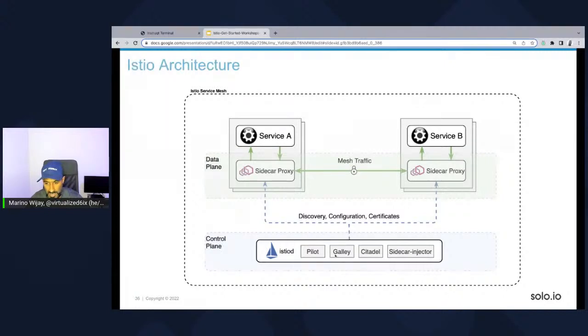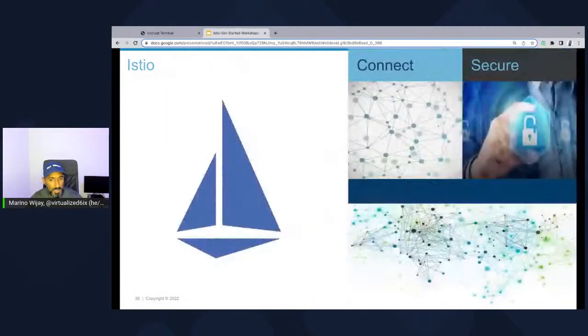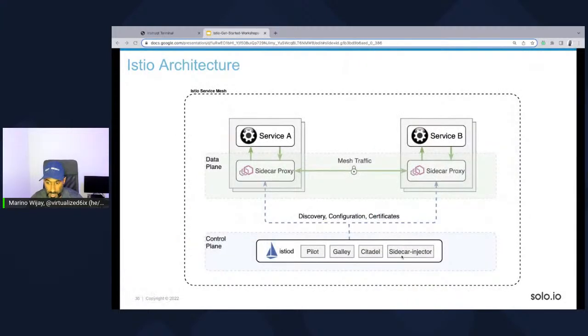You won't see these components as pods anymore inside of your Kubernetes cluster. You would actually just see something called Istiod, which contains these functions. So just a quick walkthrough, there are a few things that go on with these functions here. The sidecar injector is responsible for being able to inject this sidecar proxy into any one of these services.